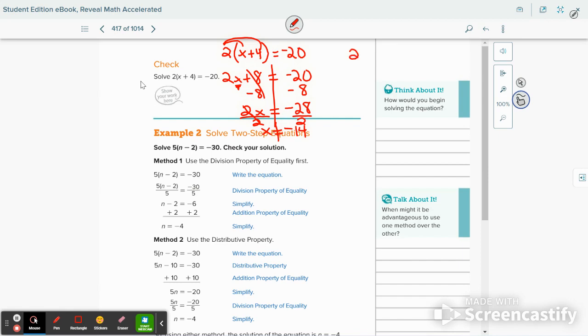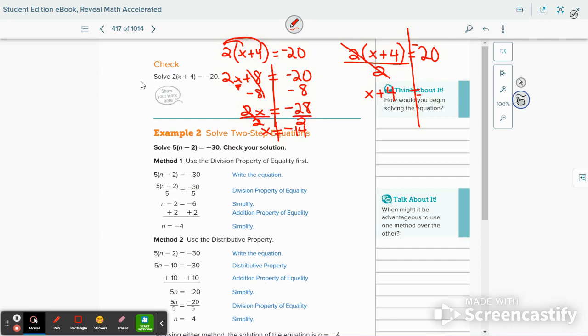Let's try method 2, getting rid of the jailer, the guard, in another way. I think this is fewer steps, and some of you like that, especially when you're showing work. Less is more. There are 2 groups of x plus 4, so if we divide by 2, we'll get 1 group of x plus 4. You can also think of it as those canceling out.